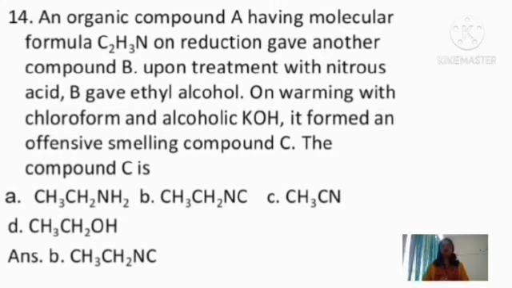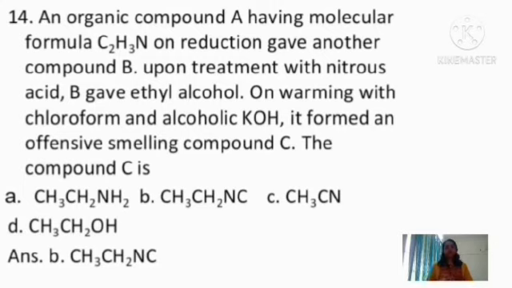So when we look at the molecular formula of A, that is C2H3N, on reduction it gives a compound B, and that B can react with nitrous acid, which means B should be an amine. So first C2H3N should be reduced to an amine, which means it can be a cyanide. Cyanide on reduction can give an amine, and that too a primary amine should be obtained.